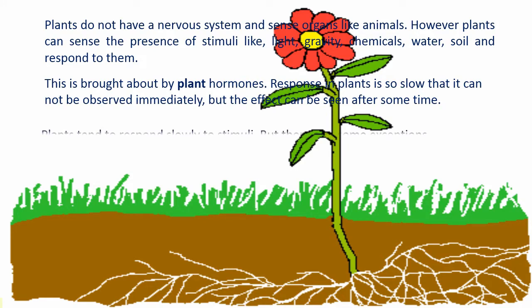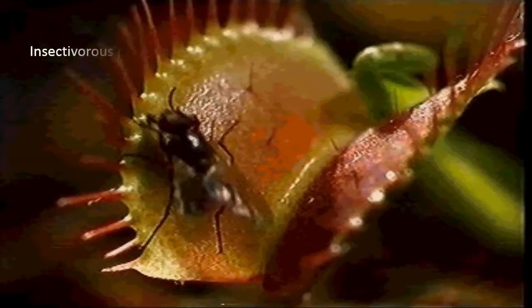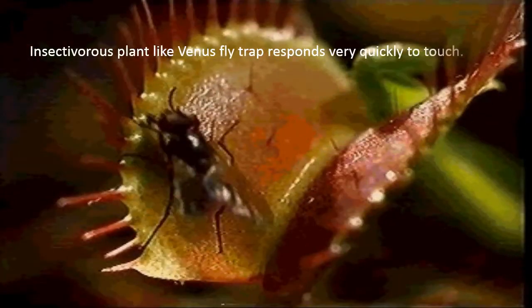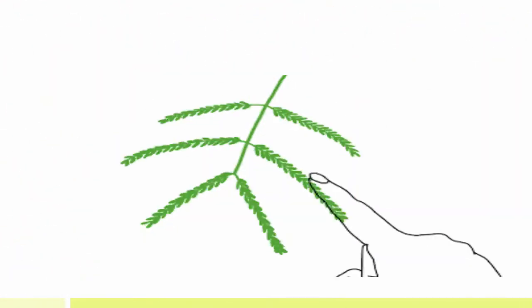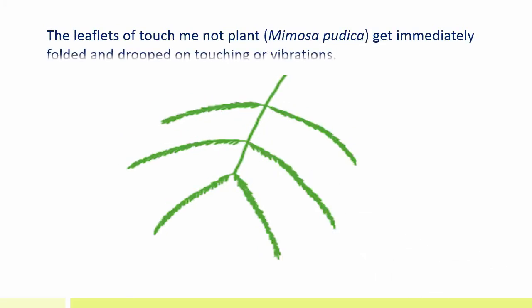Plants tend to respond slowly to stimuli, but there are some exceptions. Insectivorous plants like Venus flytrap respond very quickly on touch. The leaflets of the touch-me-not plant, that is Mimosa pudica, get immediately folded and drooped on touching or vibrations.